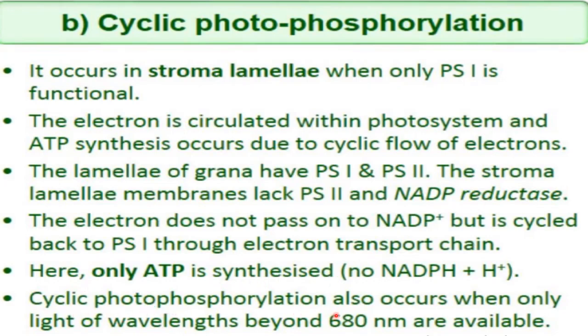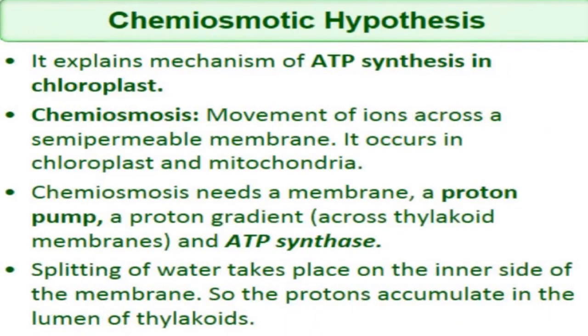Cyclic photophosphorylation also occurs when only light of wavelength beyond 680 nanometer is available, meaning when 700 nanometer light is available, at that time cyclic photophosphorylation occurs. Now the next topic is the chemiosmotic hypothesis, and this hypothesis explains the mechanism of ATP synthesis in chloroplast.